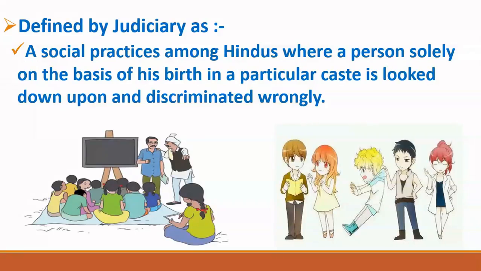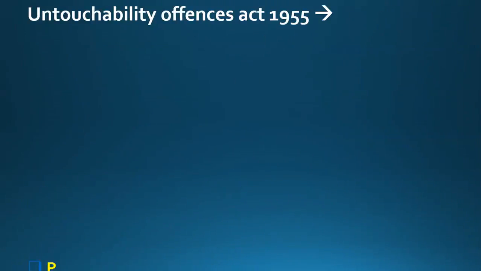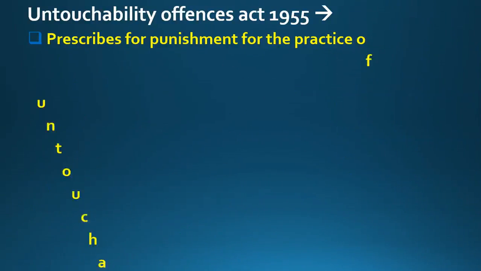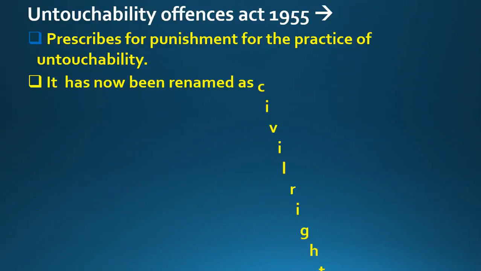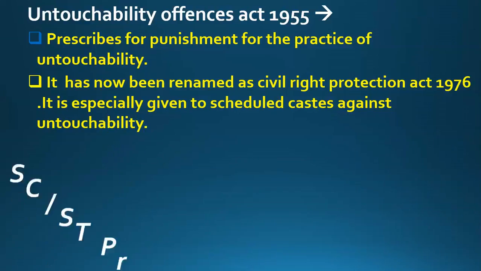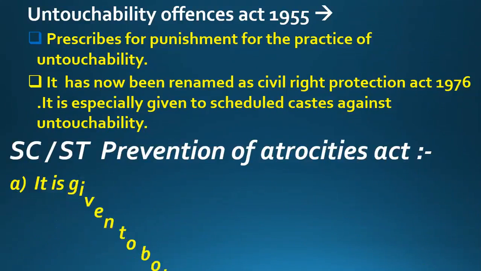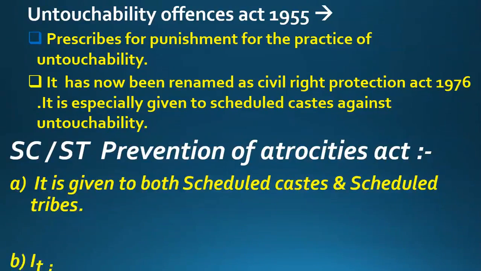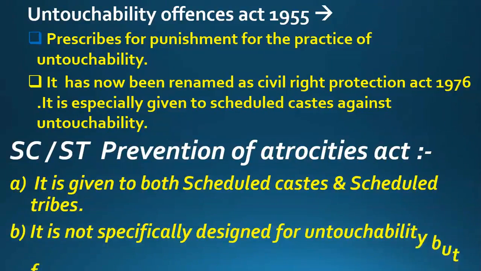So this is a very, very wrong practice. And Article 17 is a very good article which abolishes this practice from the roots, which eradicates this practice. So this was a very bad practice which should be eradicated from the roots. Now let's move further. So friends, inspired by Article 17, the Parliament of India passed the Untouchability Offences Act 1955.